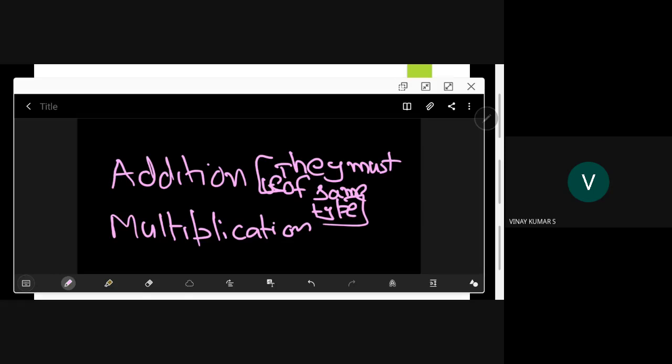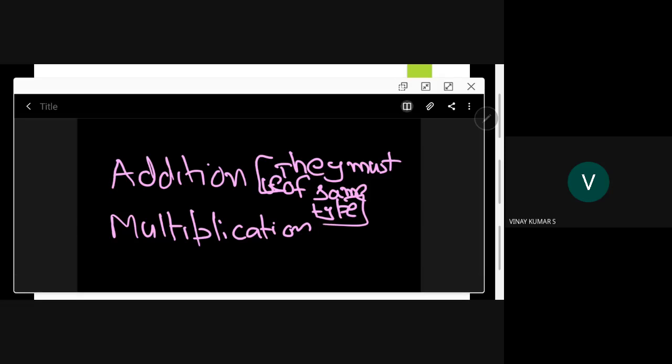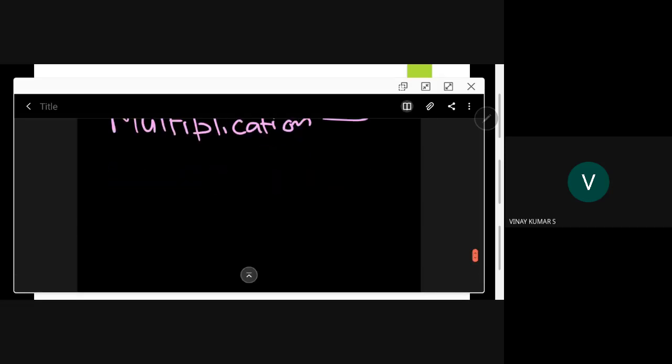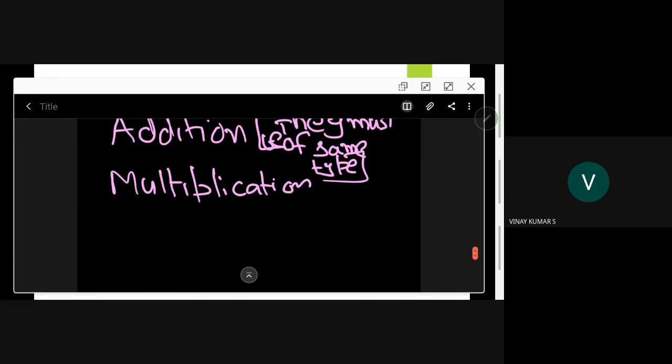But when it comes to multiplication, you can multiply any two square matrices, but you cannot multiply any two rectangular matrices. That is the thing here. You have to be careful. When it comes to square matrices, there is no problem. But when it comes to rectangular matrices, there is an issue here.